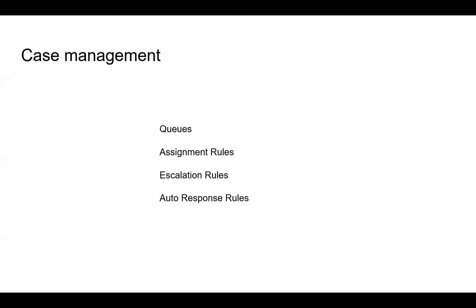Next one is auto response rules. What happens in an auto response rule is that it sends an automatic email to the customer, but this is not a common email for everyone. This is a personalized email based on each case's details.